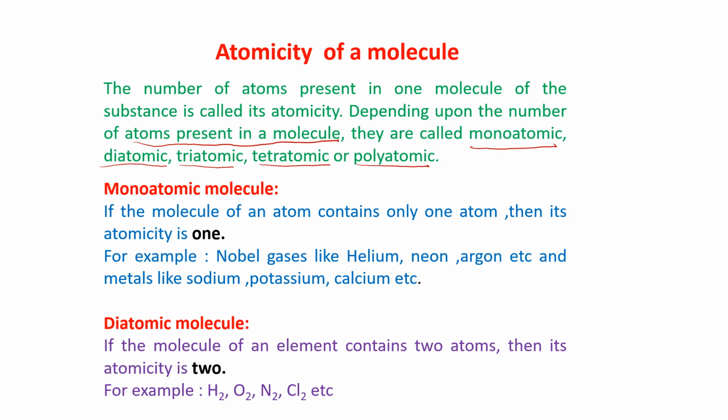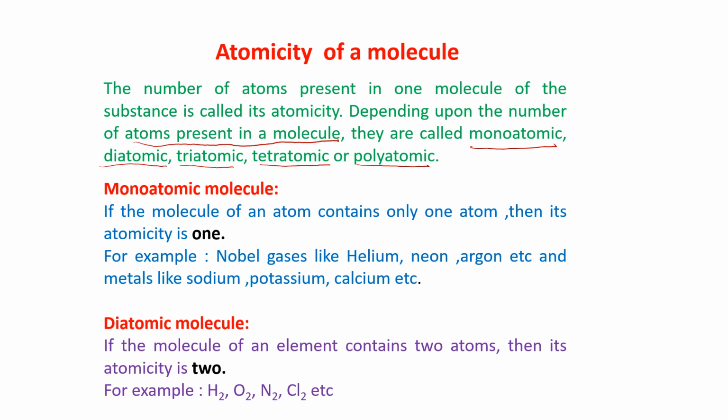Monoatomic means one molecule of a substance contains only one atom. Diatomic means one molecule contains two atoms. Triatomic means three atoms. Tetra means four atoms. And more than 4 we call polyatomic. Even tetraatomic is sometimes called polyatomic.